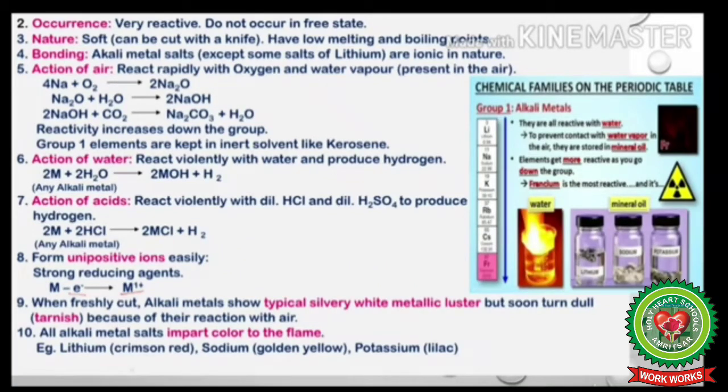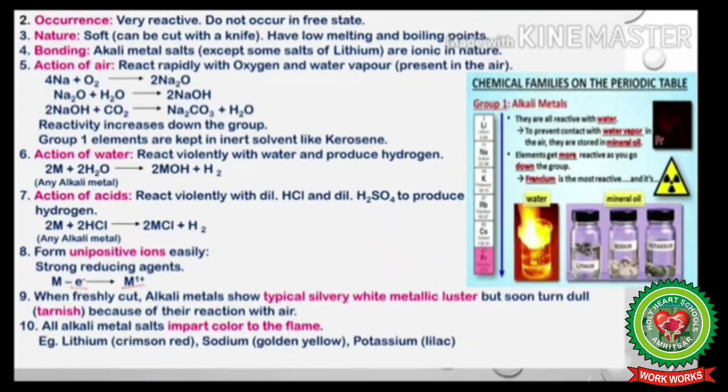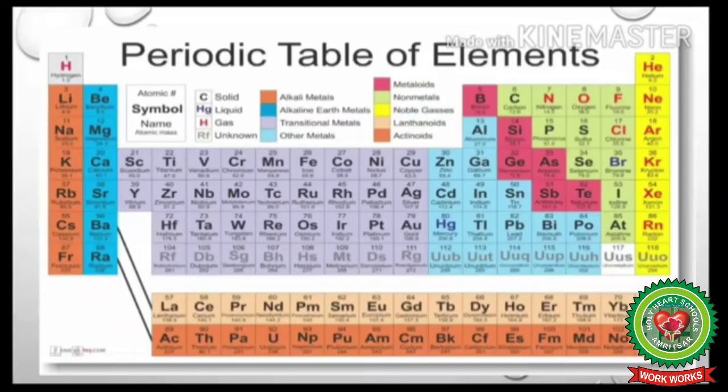For example, lithium imparts crimson red color to the flame, sodium imparts golden yellow, and potassium burns with a lilac flame. Next, alkali metals are obtained by electrolysis of their molten salts, meaning their salts are first melted and then they are obtained by electrolysis.